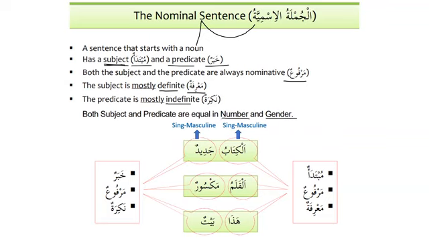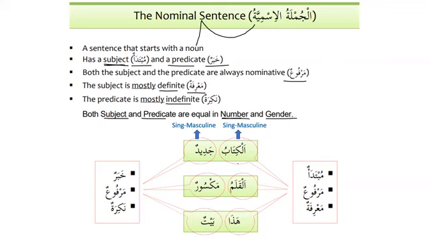The rest of the information we have discussed a lot. But we need to focus on this: the subject, the first part of the sentence, and the predicate, the second part of the sentence, are equal in two things. They are equal in number and gender. That's why, in the beginning of the lessons, I gave you a very clear idea about the 4 properties of the noun: capacity, gender, number, and status. Without knowing these 4 properties, it is not possible for us to understand a nominal sentence.